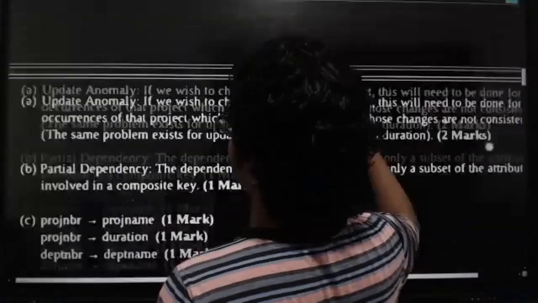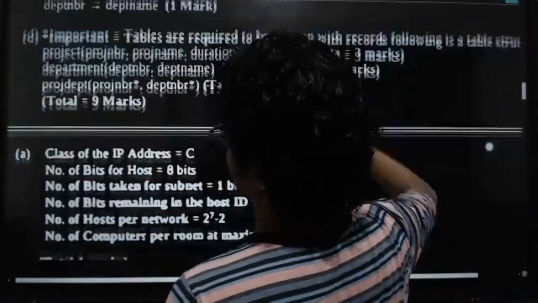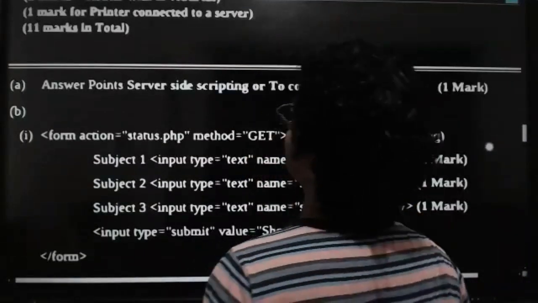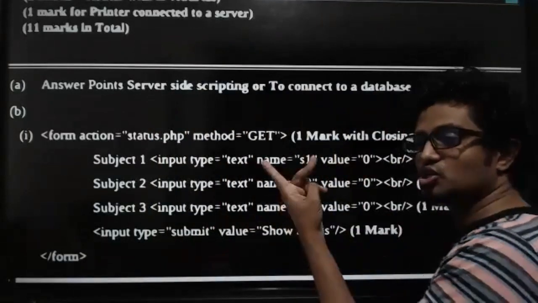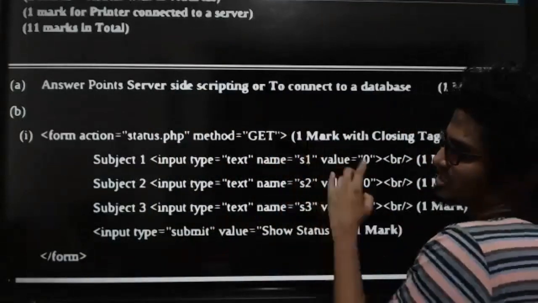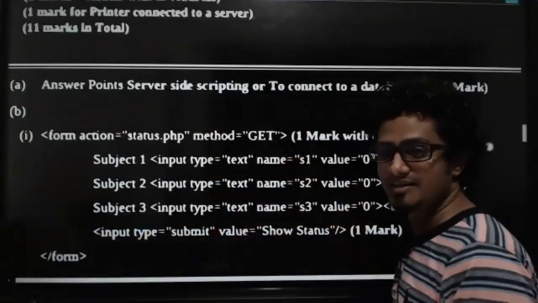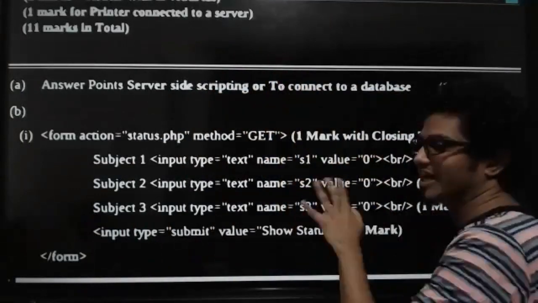This one. Server-side scripting or to connect to a database. I have given two. You can mention either. Server-side scripting, server-side programming, or to connect to a database. Both the answer points are acceptable.